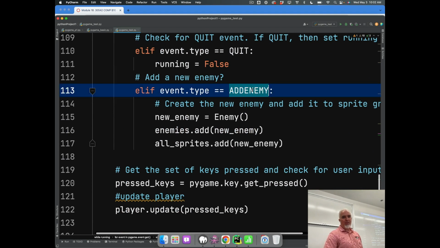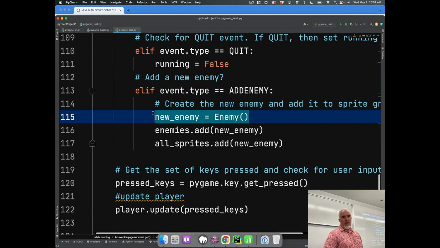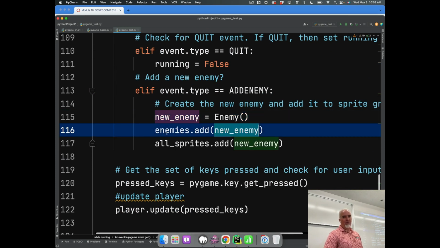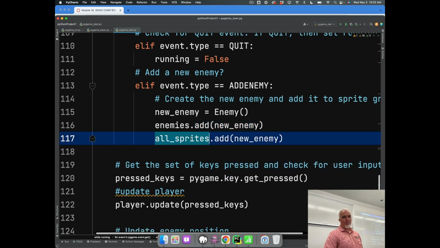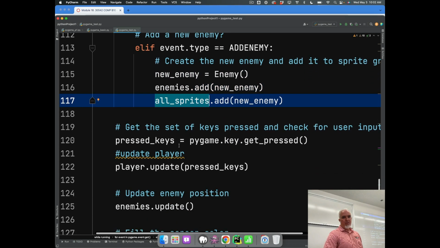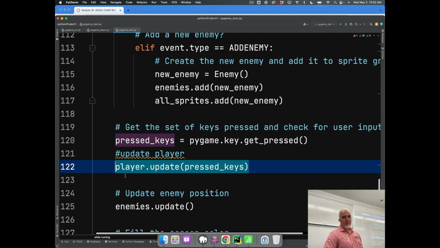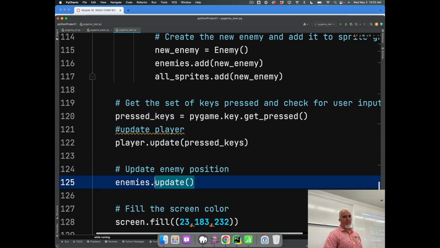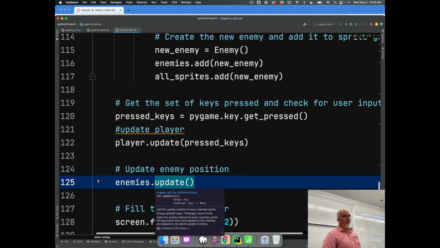So every 250 milliseconds, we add a new enemy, and new enemy is based on the enemy. And then we add it to all of the enemies group. And we add it to the all sprites group. And then we get any pressed keys. We run the player update. And here we run the update function of all the enemies.